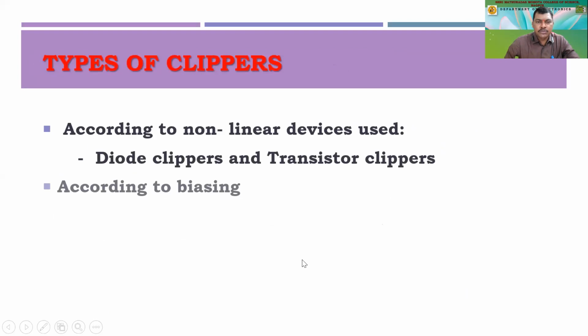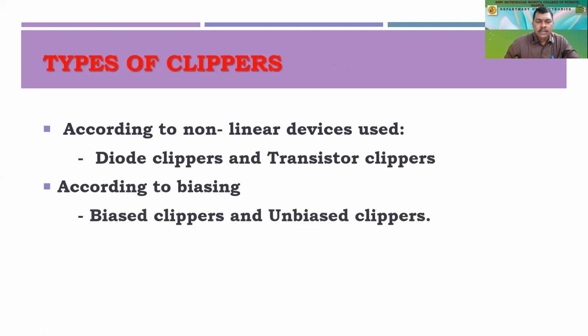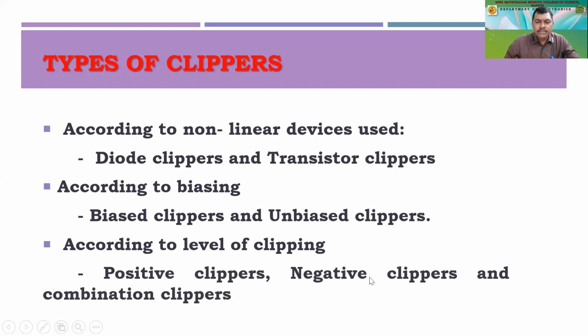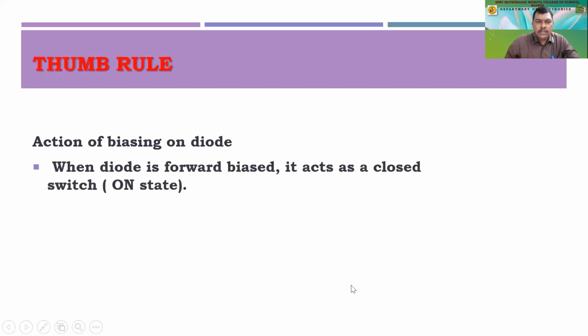Then types of clippers: according to non-linear devices, we employ diode clippers and transistor clippers. According to biasing, there are biased clippers and unbiased clippers. According to level of clipping, there are positive clippers, negative clippers, and combinational clippers. So we have studied positive clippers and negative clippers.